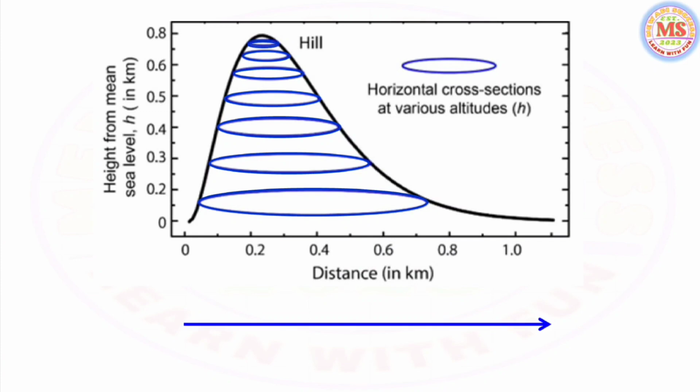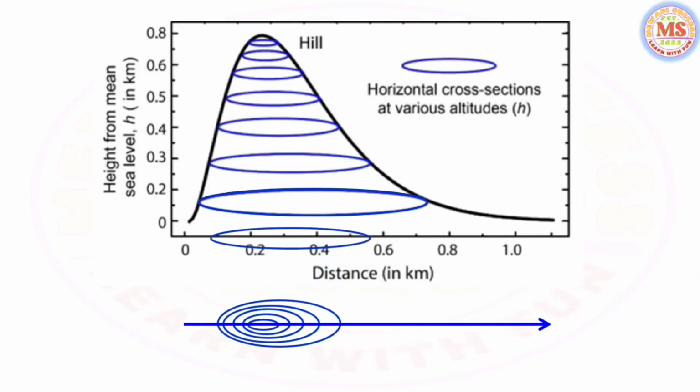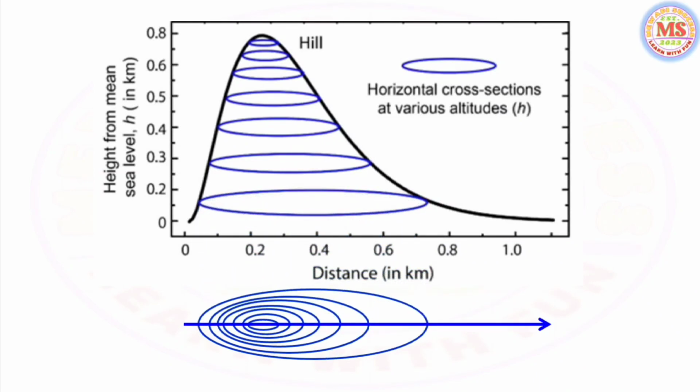The top view of the topmost oval, top view of the second oval, top view of the third oval, top view of the fourth oval, top view of the fifth oval, top view of the sixth oval, and finally the top view of the seventh oval. So we have seen that all ovals are dense at the left side.